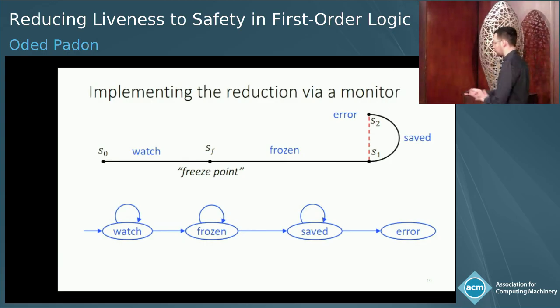And this can really be used to reduce the whole problem to a safety problem in a first-order transition system. We do this by engineering a monitor that tracks this property. It would start in this watching state. After the freeze point, it will move to this state in which it's frozen. Then it will move to the saved state, where it copies the previous state, with a non-deterministic guess to guess where this S1 is. And it would go to its error state if it's seen a state that has the same projection.